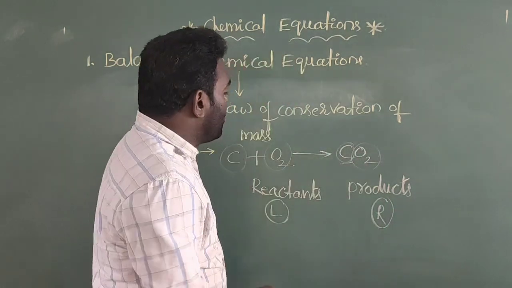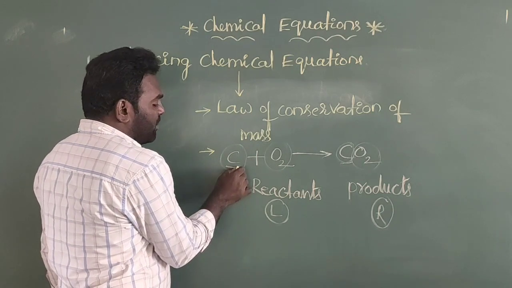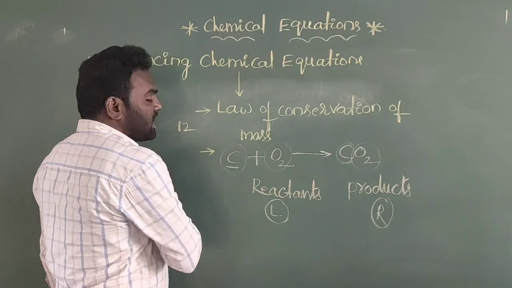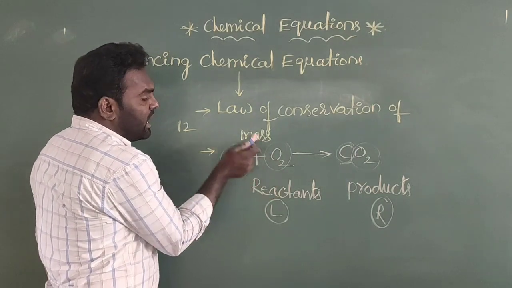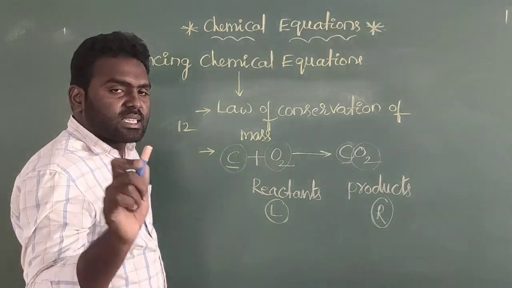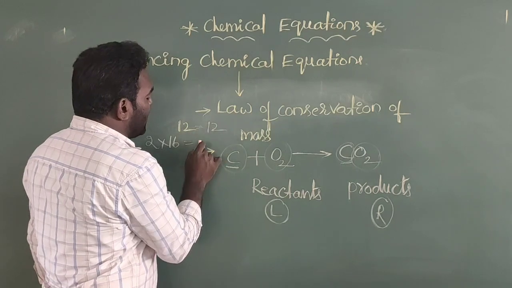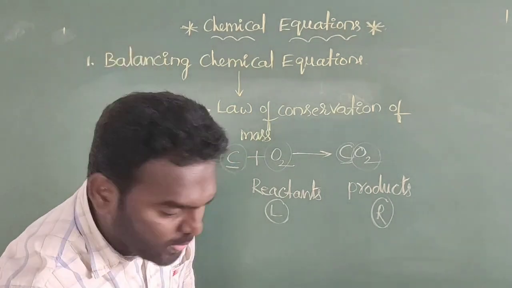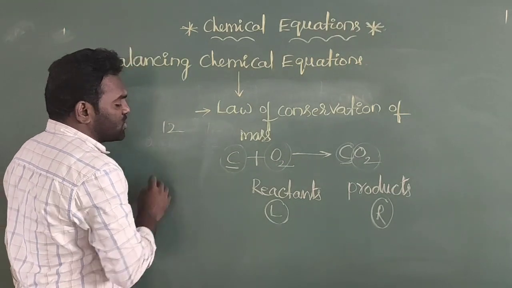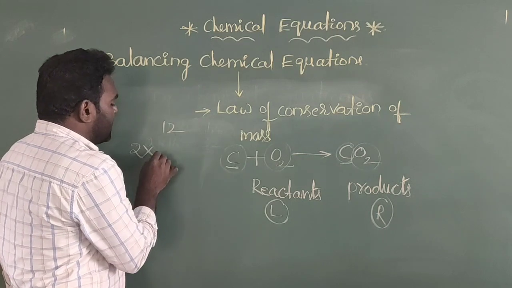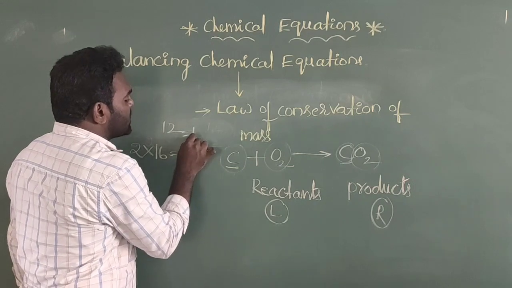And at the same time, by observation of the weights, carbon's atomic number is 6 but its mass number is 12. For oxygen, there are 2 oxygen atoms, and every oxygen atom has an atomic weight of 16, so 2 into 16 gives 32. So this one is 12 and this one is 32.